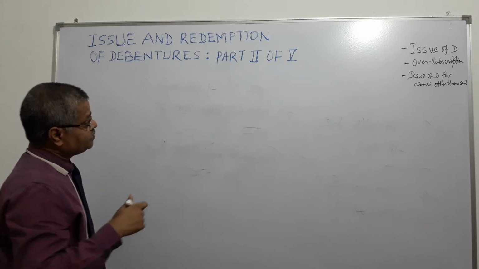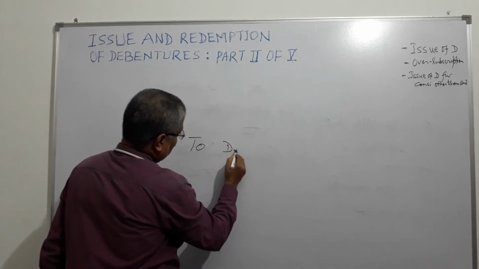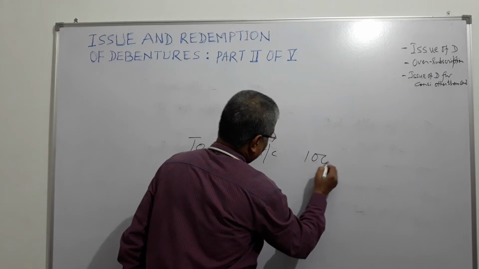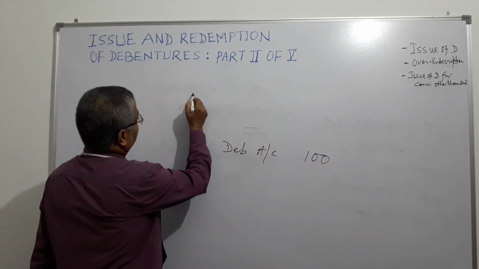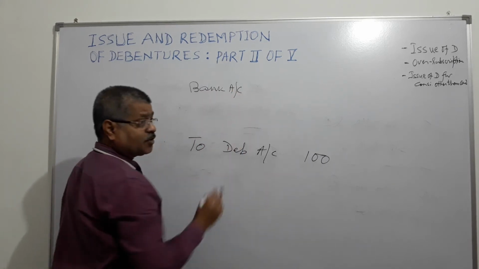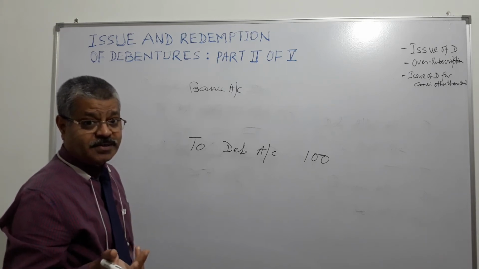So what happens? You can know first thing, to debenture account credit is 100. So what are the two things debited? Bank account, you will get only 95 rupees because you have permitted 5% discount.